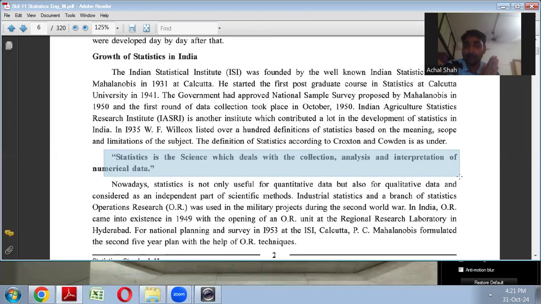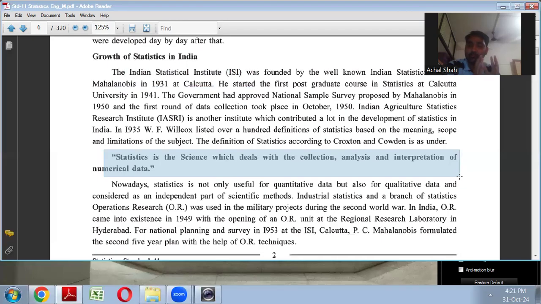So here there are three things: collection, analysis, and interpretation. Why the term numerical here? Numerical data means anything related to figures in numbers. If something is listed, that is called numerical data. Your results are also numerical data. Suppose I have the result of the 11th commerce section. There is only one section, suppose, in a school, and there are 50 students in the 11th commerce class. If I have the result of those 11th commerce students, that is also called statistics.